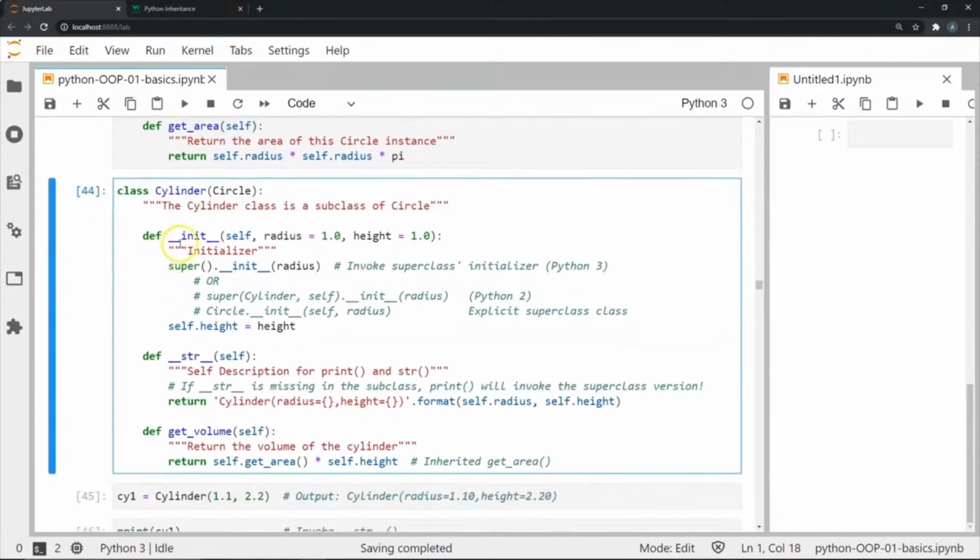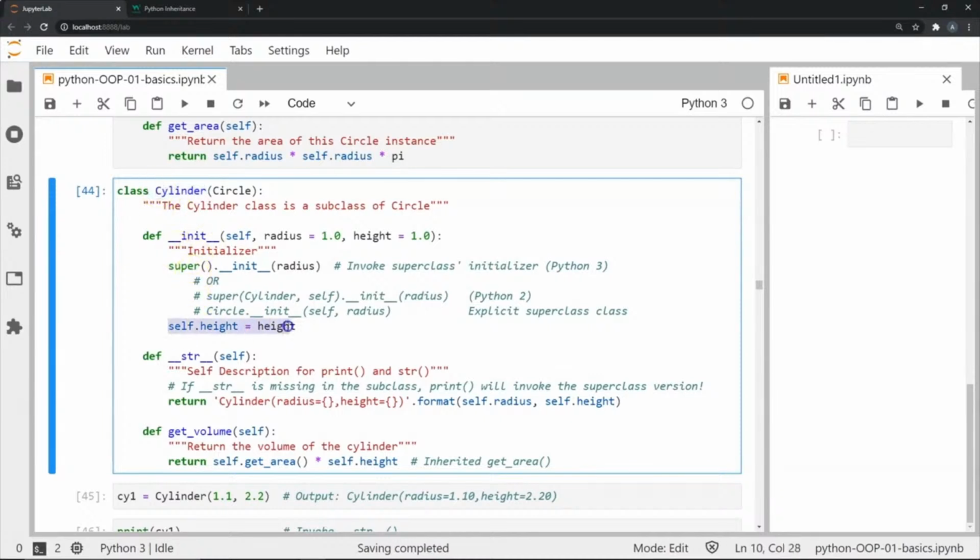Next, if you move on to the dunder initialization, it is very familiar, except now we have another attribute for height, which has a default value of 1, just like the radius. This means we have the option of entering two different attributes for our cylinder instances. There's also a line which says super().__init__. This is the command we use to invoke the superclass's initializer. So anytime we create an instance of cylinder, we also want the circle initialization to be a part of our cylinder instance.